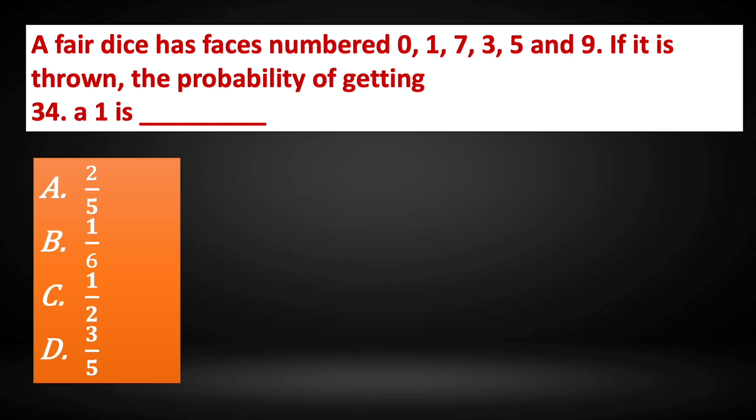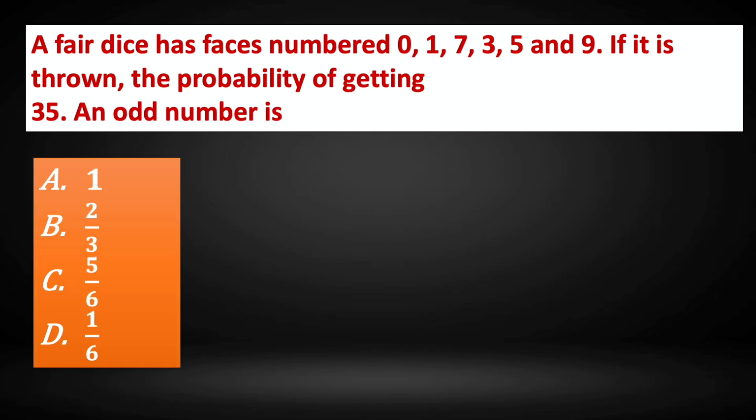And we need to find out the probability of getting a 1. And how many faces does it have? It has 6 faces, right? 1, 2, 3, 1, 2, 3. So 6. So the probability of getting a 1 is 1 out of 6. So the correct answer is option B, 1 by 6.